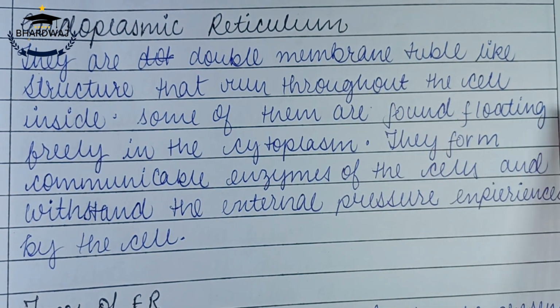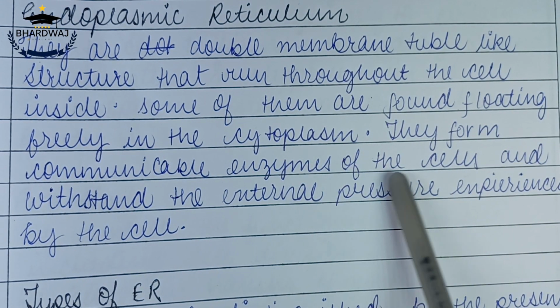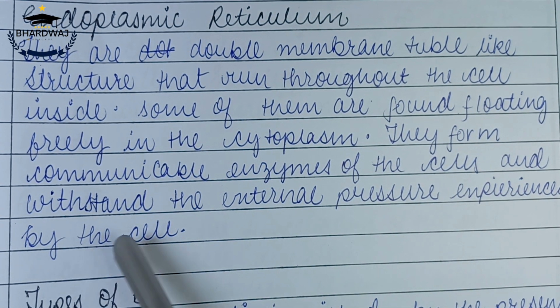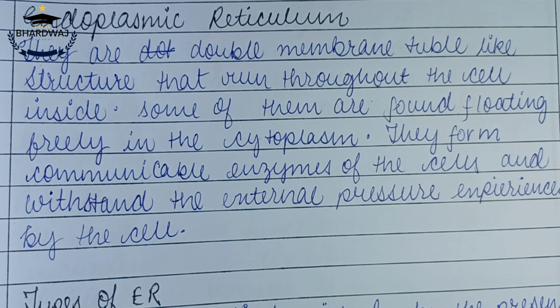Now endoplasmic reticulum. They are double membrane tubule-like structures that run throughout the cell inside. Some of them are found floating freely in the cytoplasm. They form communicable enzymes of the cell and withstand the external pressure experienced by the cell. So whatever pressure or any sunlight or anything which is experienced by the cell, they are controlled by the endoplasmic reticulum.